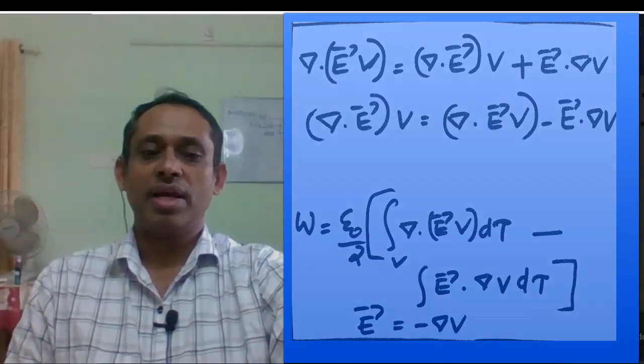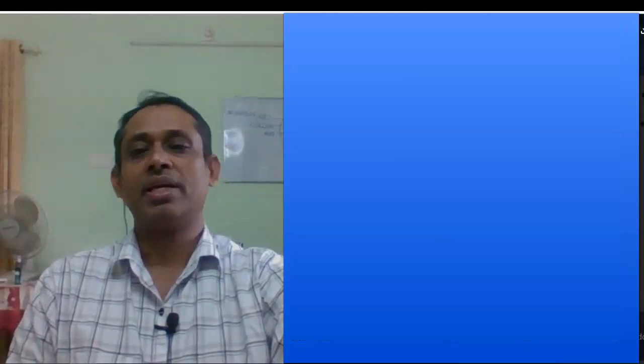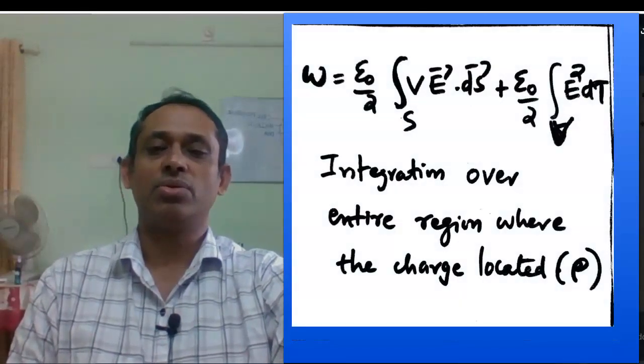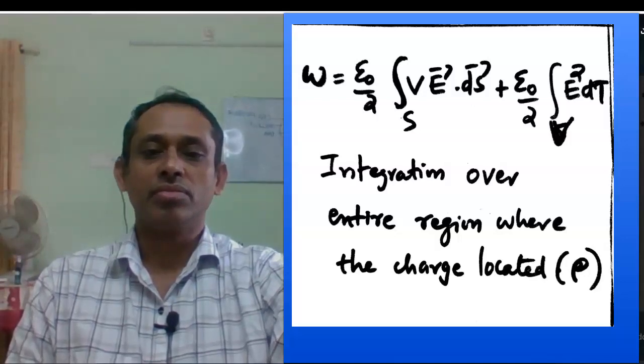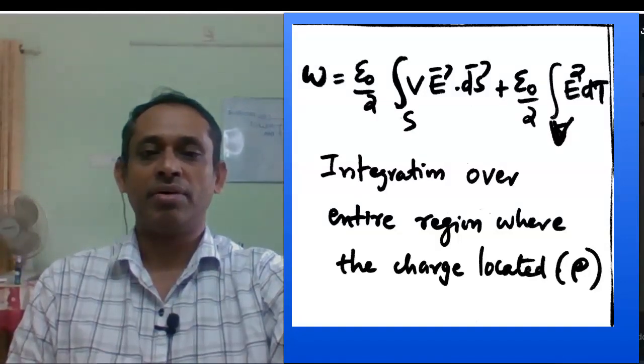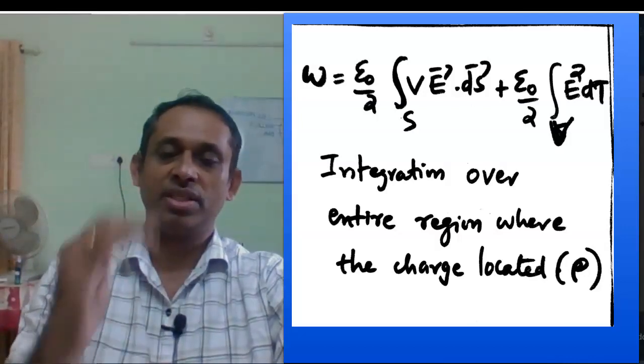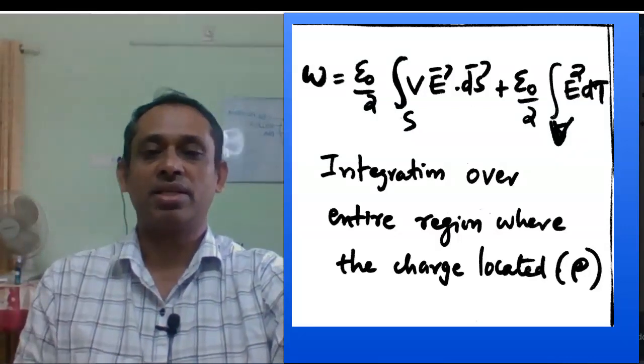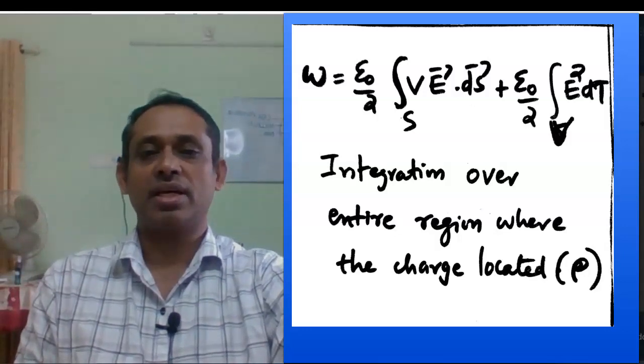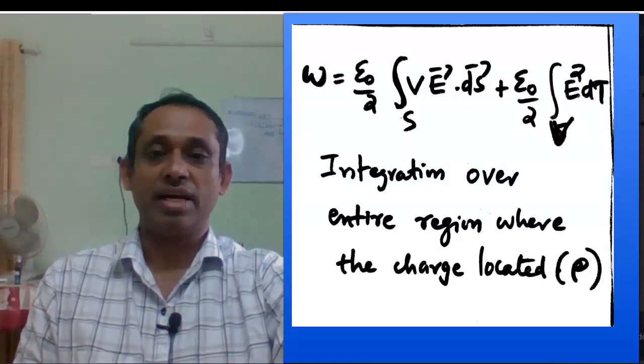Once we have that, we can write the work done as epsilon 0 by 2. The first volume integral is converted into a surface integral by the divergence theorem.